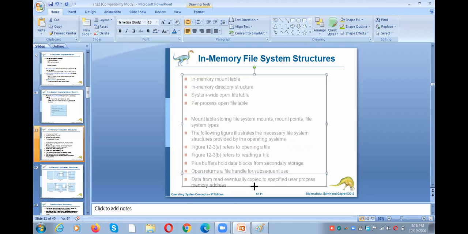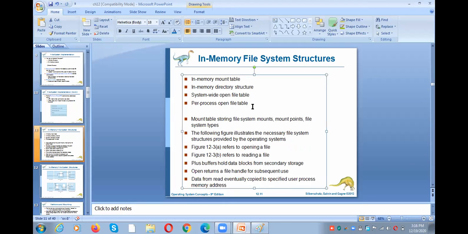So these are the four things we need to discuss under the in-memory file system.